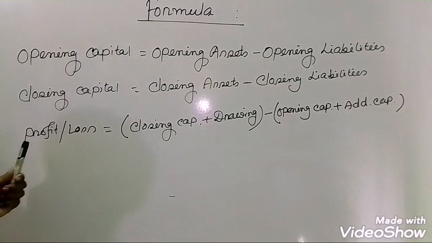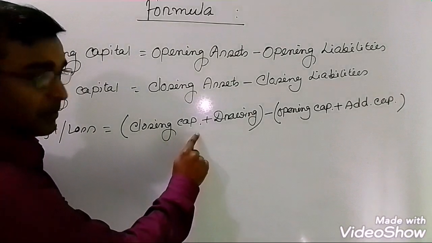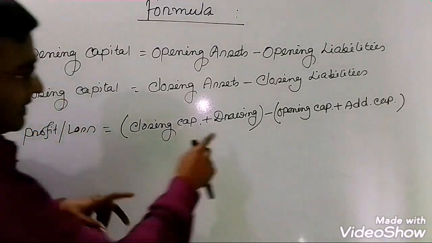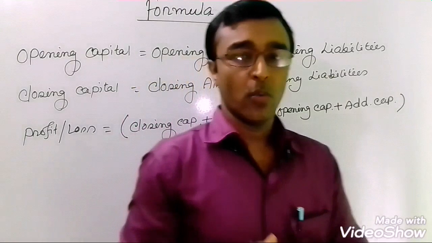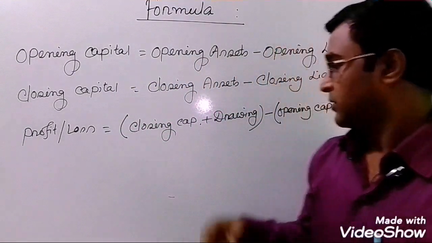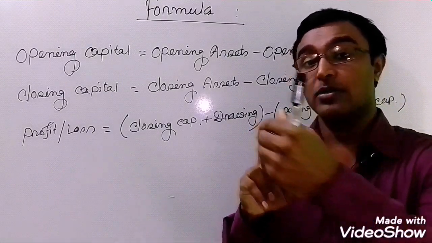And next one, profit and loss analysis, how do you calculate it? First, closing capital, which you will get from the second option, plus drawing. Drawing means what is withdrawn by the owner for his personal purpose. This drawing is also of two types. One is called cash withdrawal, another is called goods withdrawal.